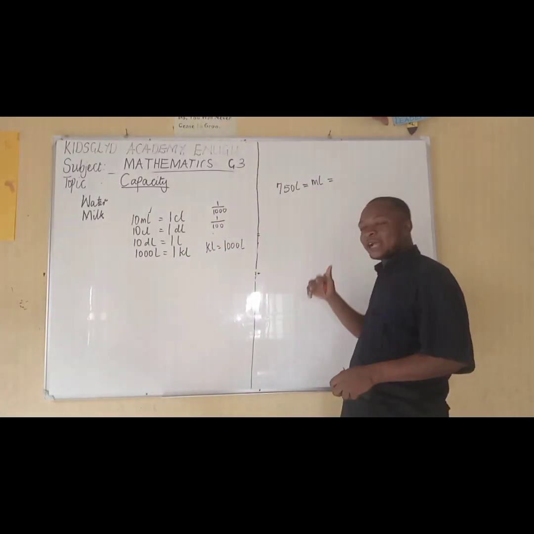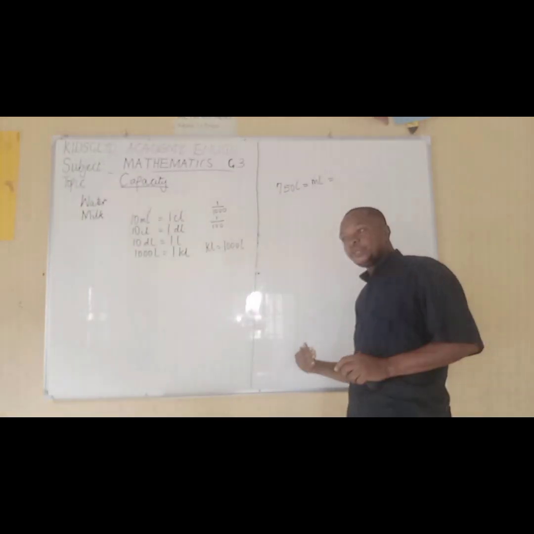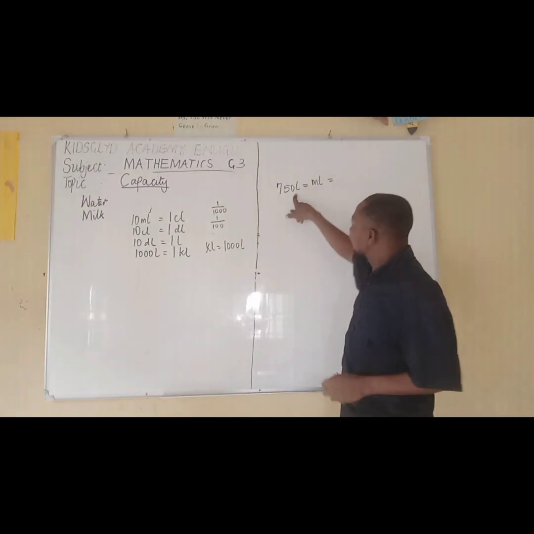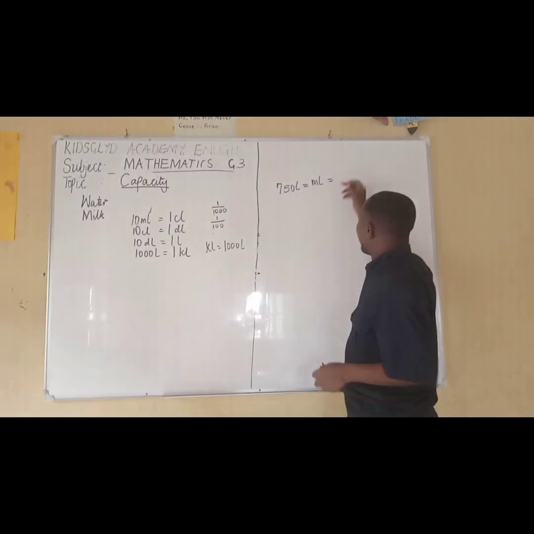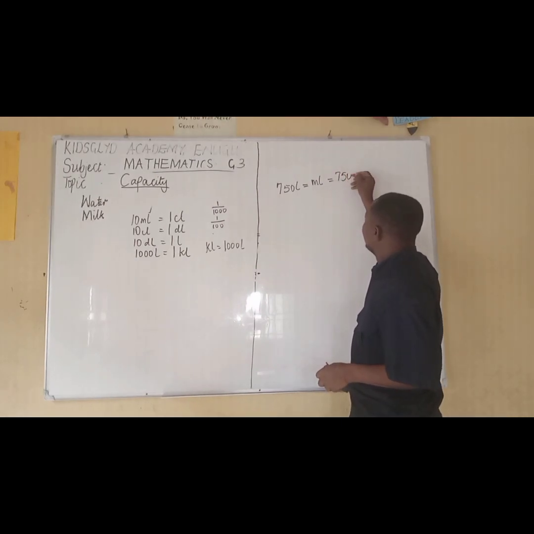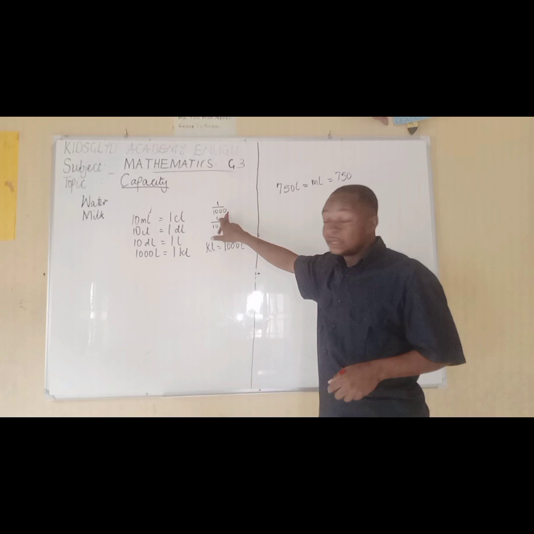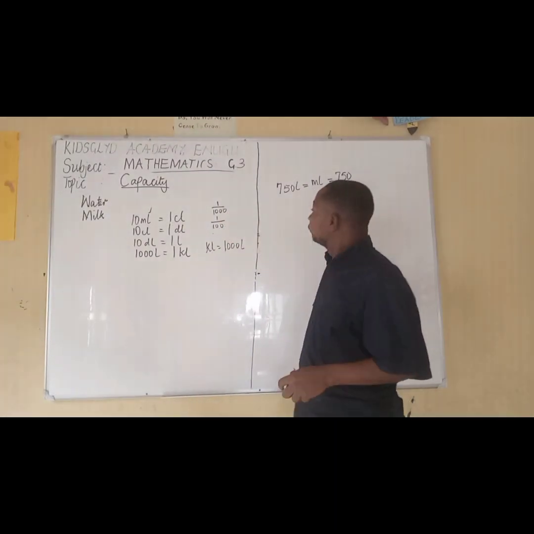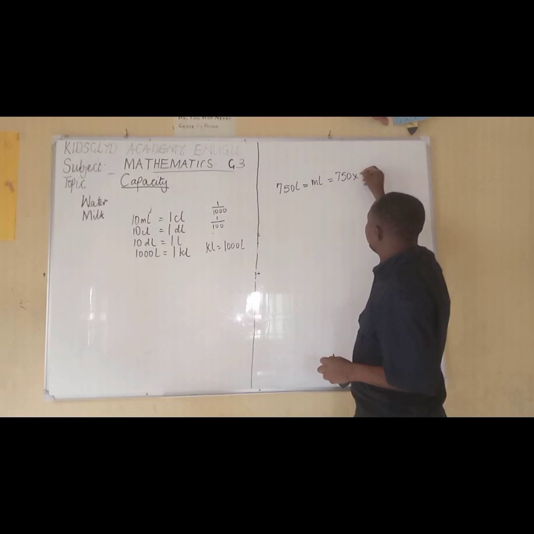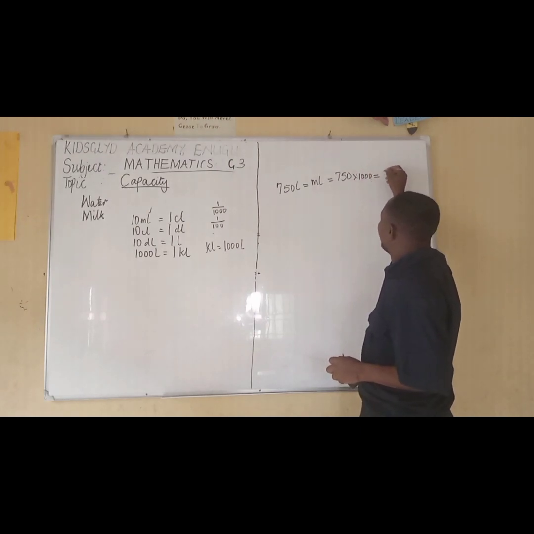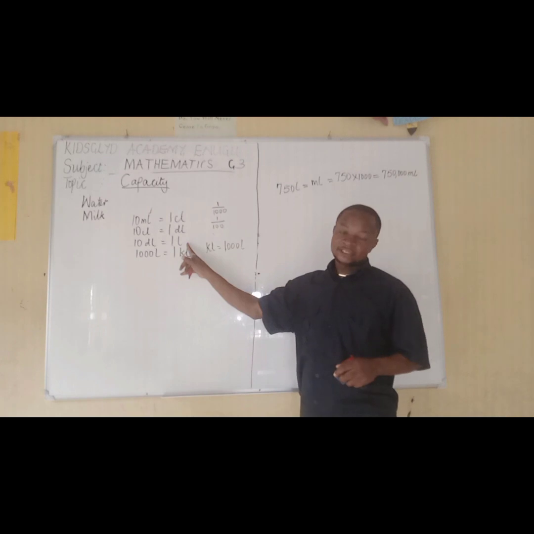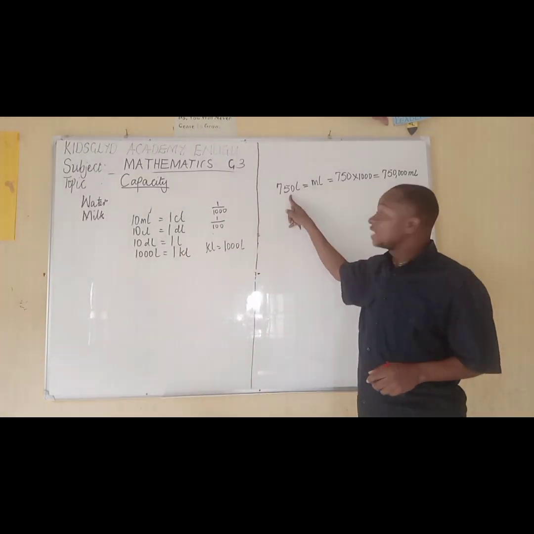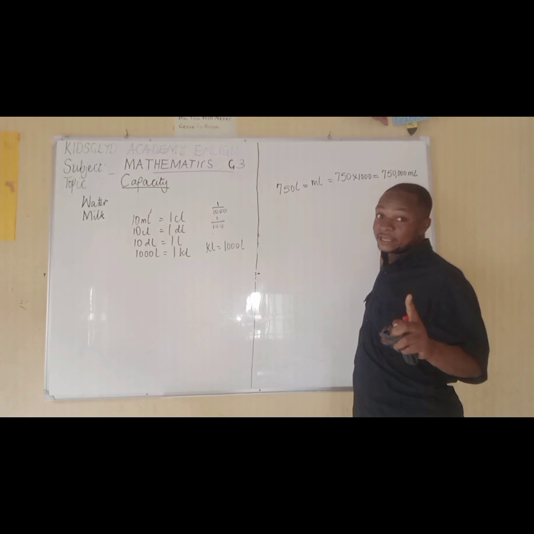That means when we are converting from the larger unit to the smaller unit, just like from liters to milliliters, liters is bigger than milliliters. So in this case, we have to multiply. Why? Because 750 liters multiplied by 1000, because 1000 milliliters give us 1 liter. That means multiply by 1000, which will give us 750,000 milliliters. So 750 liters means 750,000 milliliters.